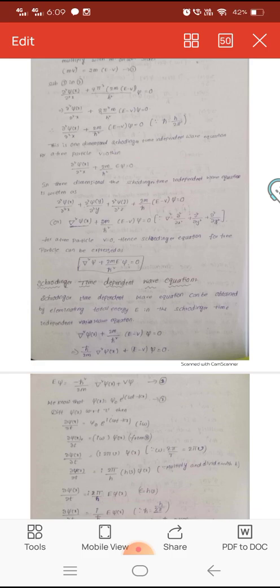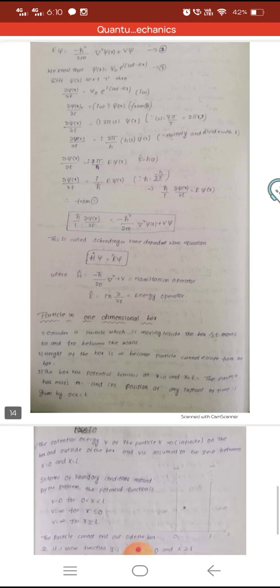In a three-dimensional box, this is written as del square psi plus 2m by h bar square into E minus V of psi is equal to 0. Therefore, the Schrödinger time-independent wave equation is del square psi plus 2mE by h bar square psi is equal to 0. Now, the time-dependent wave equation. In the time-independent wave equation, del square psi of x plus 2m by h bar square into E minus V of psi is equal to 0.